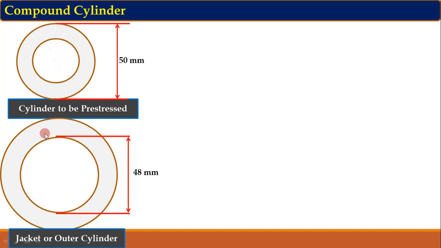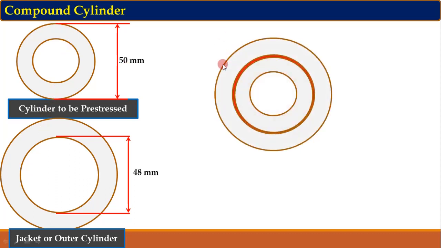So for that purpose we need to heat this jacket. If we heat this jacket, it will expand. As it gets expanded, its internal diameter will increase. Now in this heated position, we have to put this jacket onto this cylinder. Now as it cools, this jacket will shrink. It will start contracting and it will exert compressive stress on the inner cylinder, and this is nothing but the pre-stressing, that is the autofrettage.